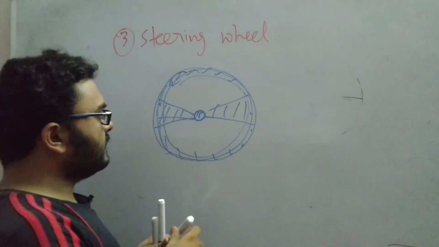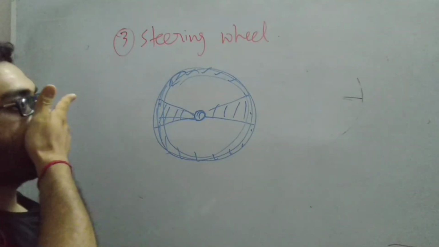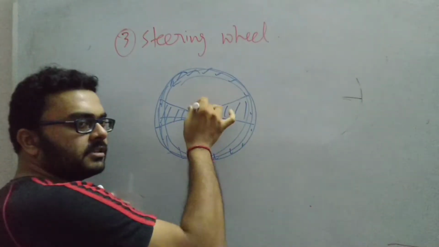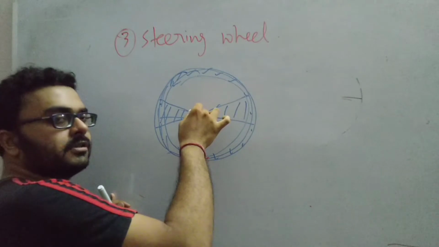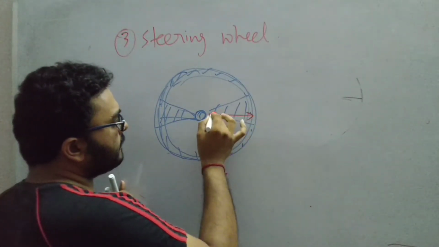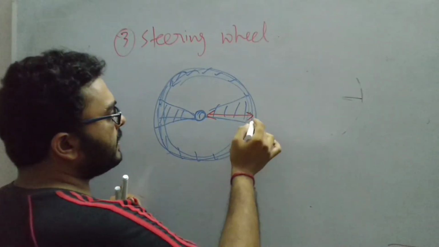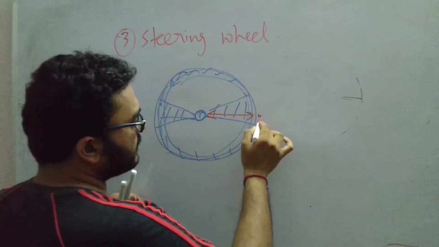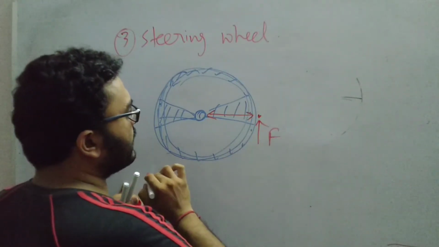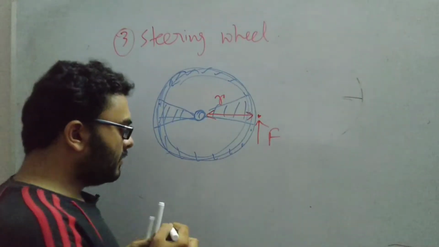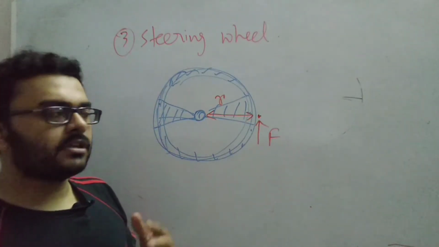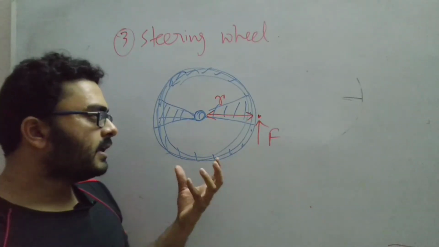Now what we are doing, we are applying the force at the far end. This is the axis of rotation. The plane that is going into the board is the axis of rotation. From this point, you are applying a force at a certain distance. So you are applying a force at this point. This is the point of application of force. Here force is applied at a certain distance. So this is also an example of the concept of torque that we are applying here.